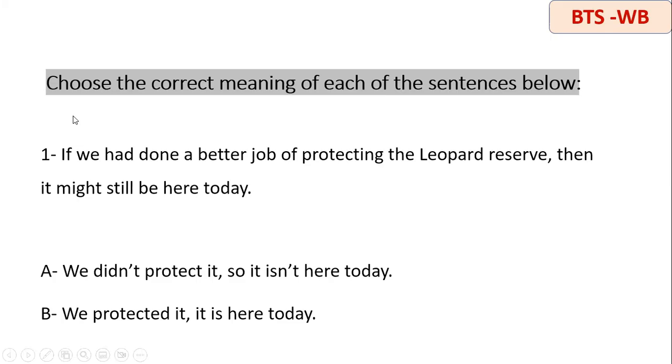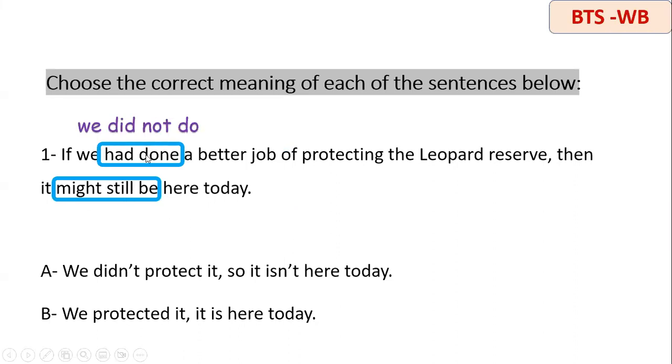We need to look very carefully at the tenses in the sentence and then decide what to do if we remove if. So we have here had done. This is a past perfect tense, which means if we want to remove if, it needs to go back to what it was before, which was past simple. And in the next part, we have a modal verb, might be, which is similar to would be, because might is like the past of may, and then we have be as an infinitive right after. So this is telling me, and especially that I have the word today, that this is going to be in the present.